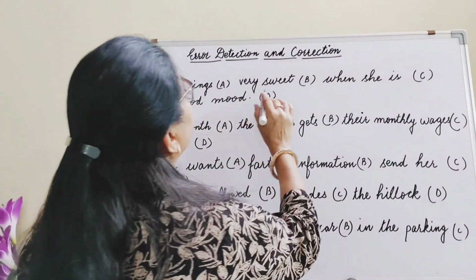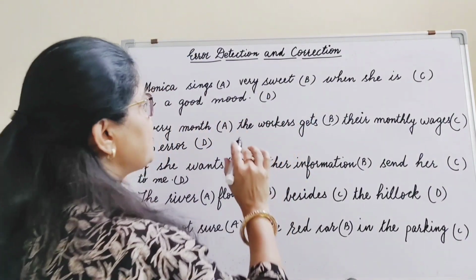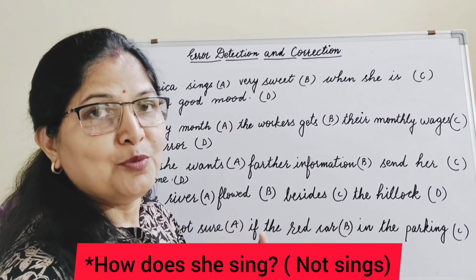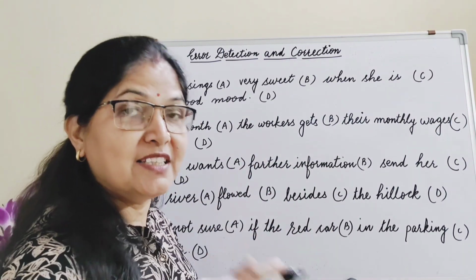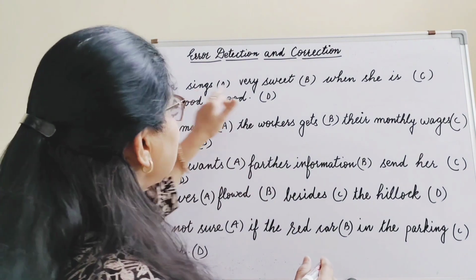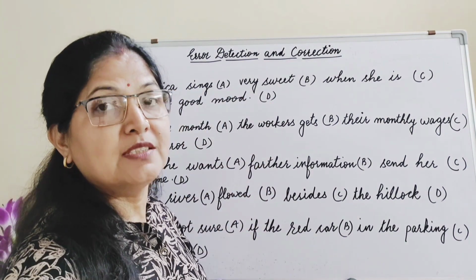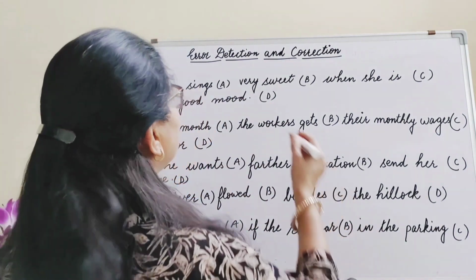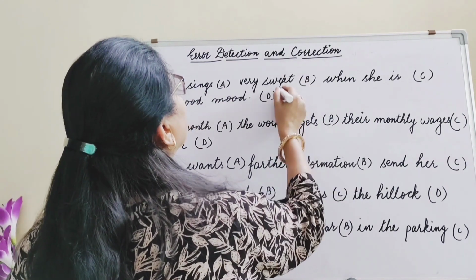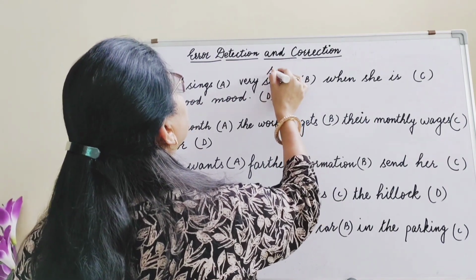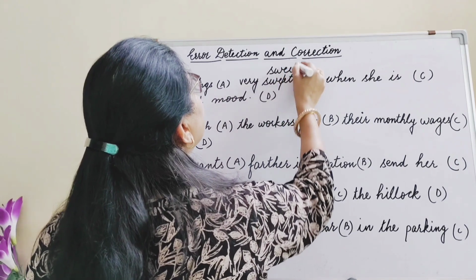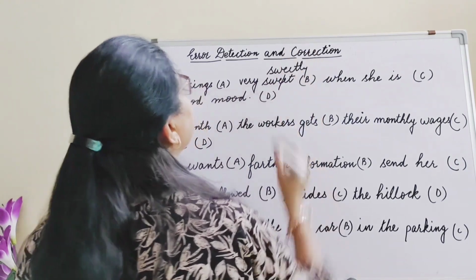Monica sings very sweet. How does she sing? Very sweet. Sweet is an adjective. But here, sings how? She sings sweetly. So here sweet is wrong. You should write here sweetly. What should be the answer? Sweetly. Okay, sweetly is an adverb.